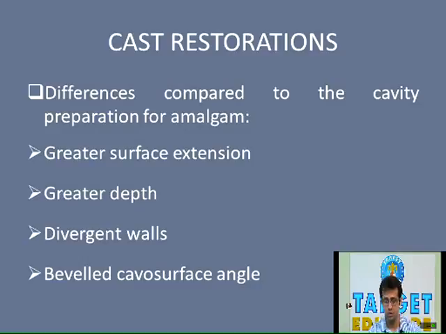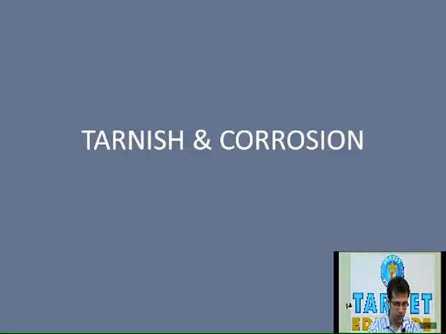So what is the purpose of placing divergent walls? It is to facilitate the removal of the wax pattern during the fabrication process, and for the removal and placement, that is during the trying procedure of the cast restoration and during the placement of the cast restoration. Some amount of divergence needs to be given. Last is the beveled cavo surface angle. As we discussed before, the angle